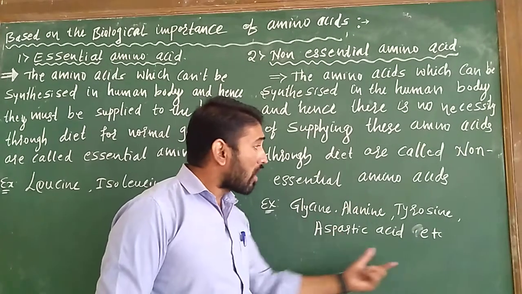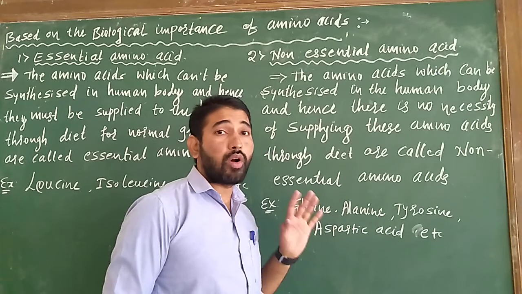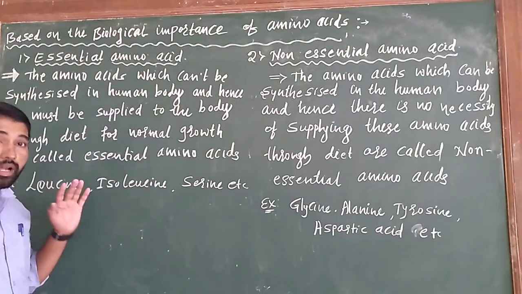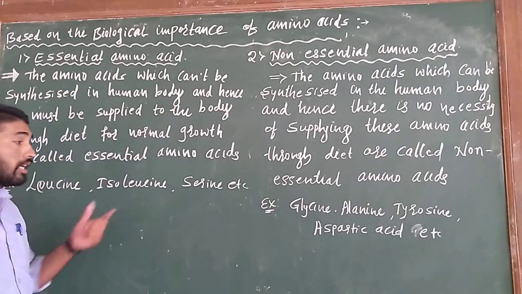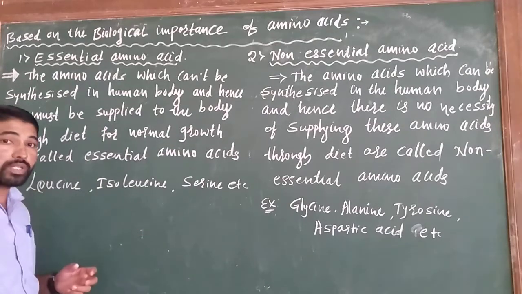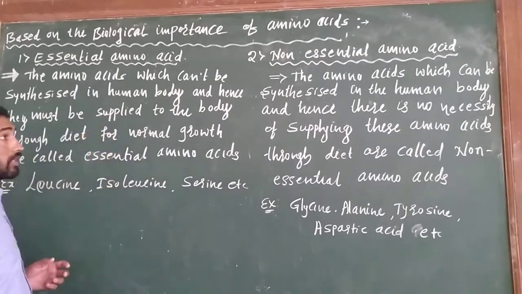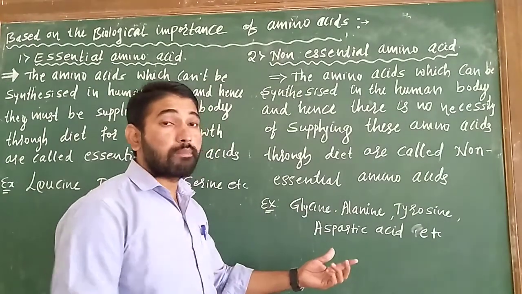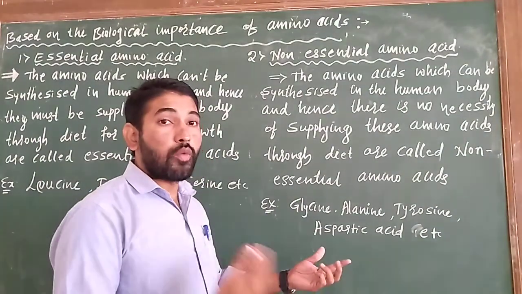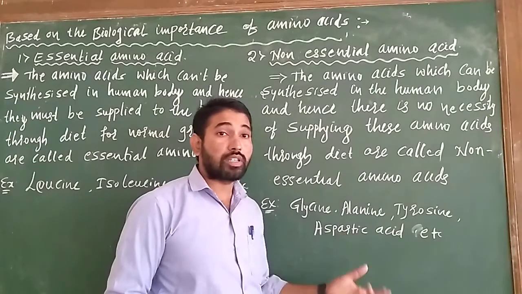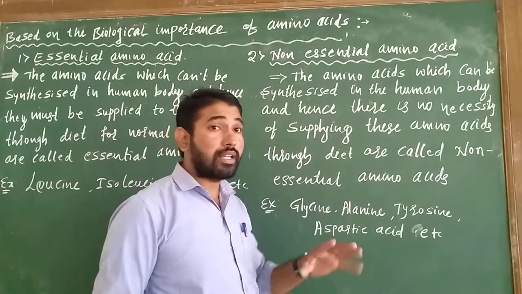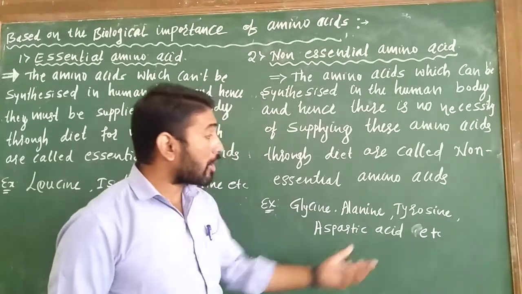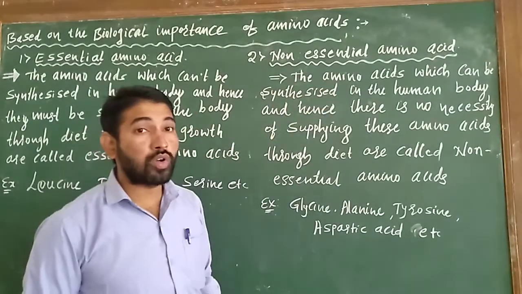And these amino acids are synthesized by the human body, but the other type of amino acids can't be synthesized by our body. That's why those amino acids are supplied externally, through the diet. But these amino acids are synthesized by our own body, and there is no necessity for supplying them externally to the body through diet. This type of amino acids are known as non-essential amino acids.